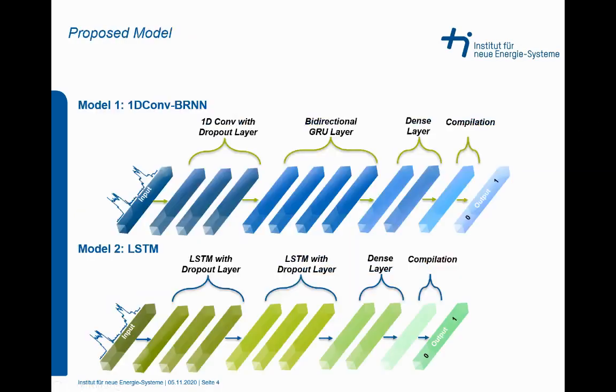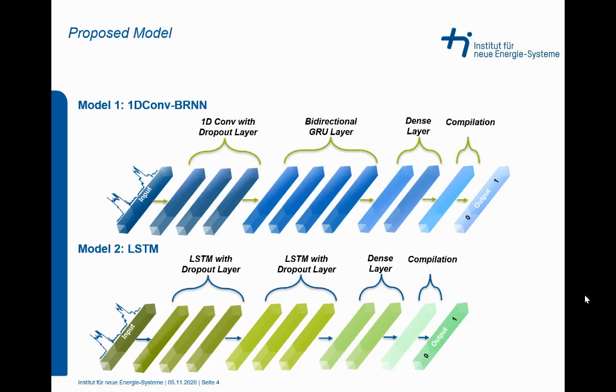Thank you, Anush. Based on state-of-the-art DNN architectures, we have developed several models, out of which the two best performing models have been discussed in this paper. The first model is a multi-layer neural network consisting of 1D convolution and bidirectional GRU layers. The convolution helps in extracting the features and the bidirectional GRU works with both the past and the future information. Overall, it helps in improving the performance.